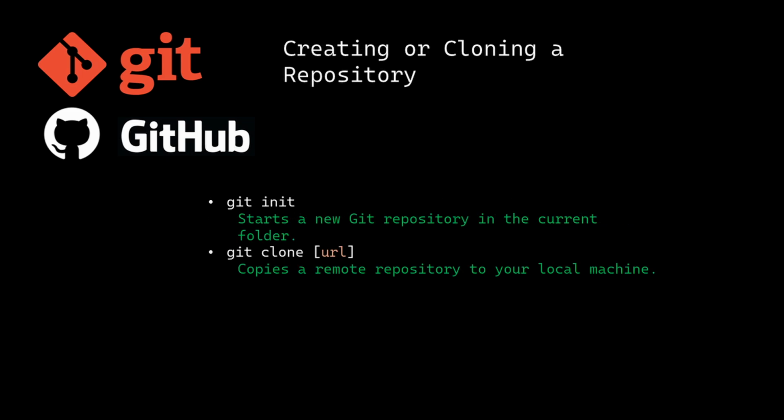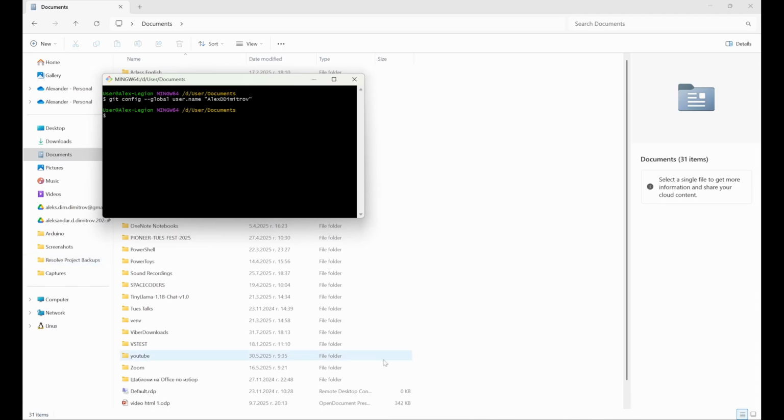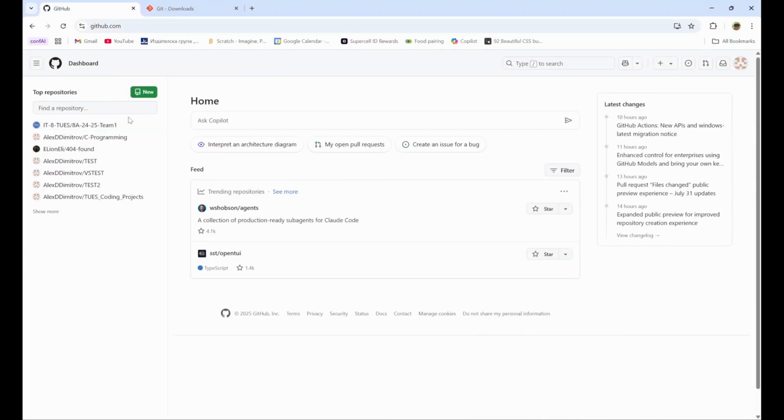You can do it with git init. This starts a new Git repository in the current folder that you are in. And git clone. This copies a remote repository to your local machine. Here I'm going to show an example. Let's create a new repository.